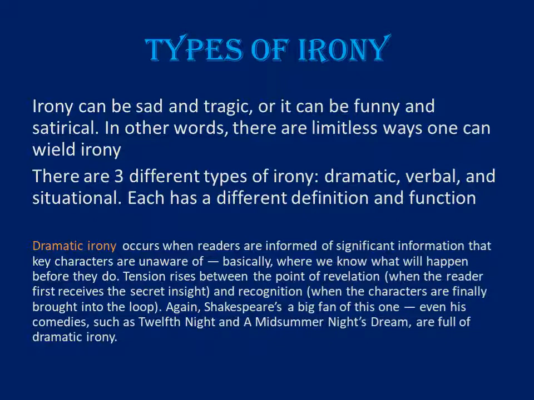We as readers know the secret, and we are waiting for when the characters inside that literary piece are going to know that secret. And recognition, when the characters are finally brought into the loop. So we see the characters in a loop, and we are waiting for that revelation, for that recognition on the part of the characters when they come to know the secret that is shared to us by the writer himself.